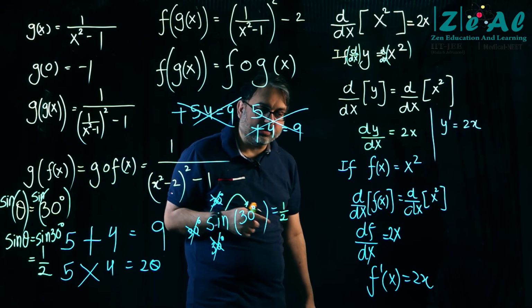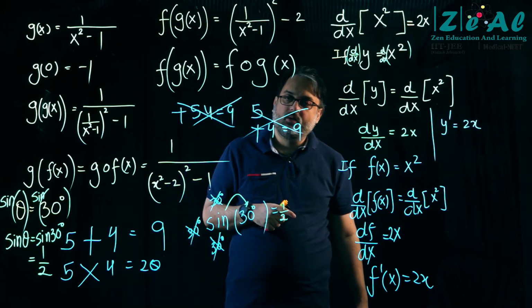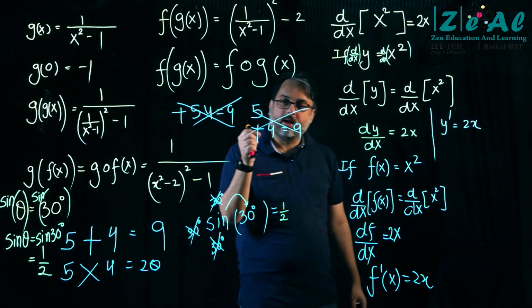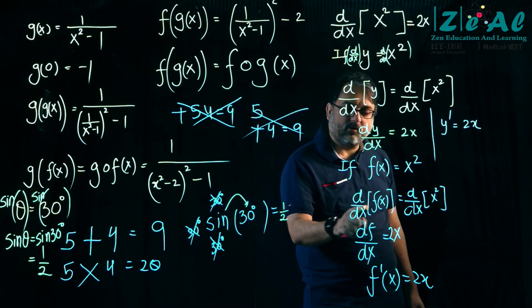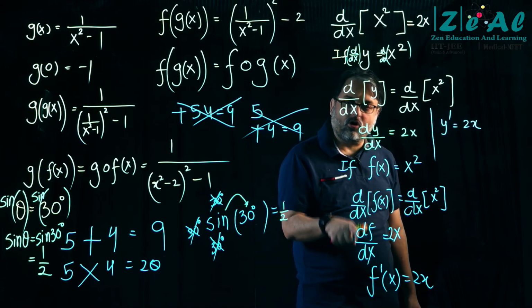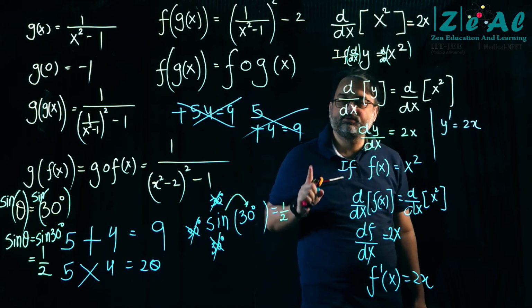Yes, it should be actually. But like I said, I'm very lazy. So d by dx of f of x is equal to d f of x by dx, or I will just write it as df by dx.